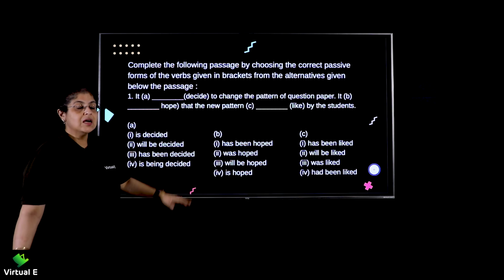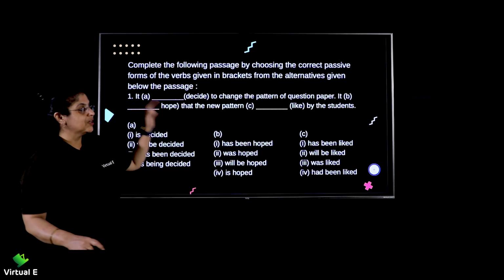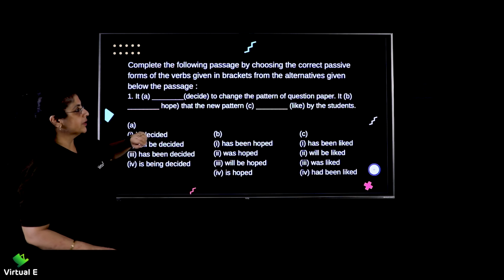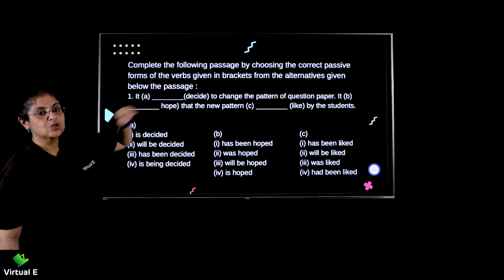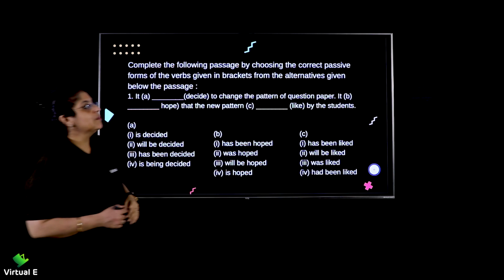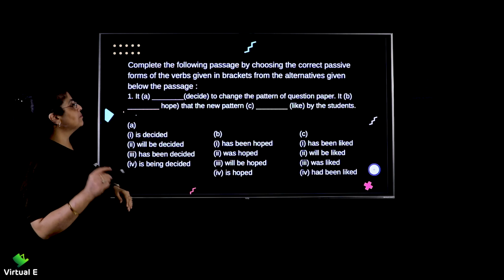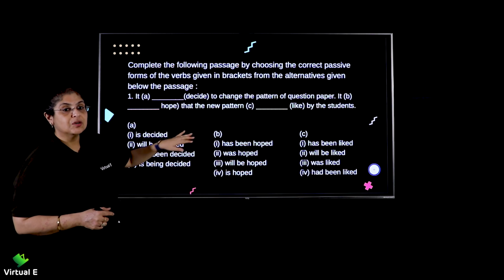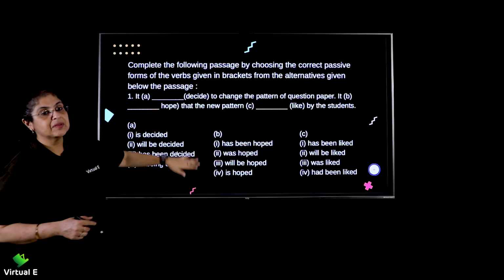Now we have read it. Always and always read the entire thing before you start working on it. Okay, so what are you supposed to do in the first and foremost? Complete the following passage by choosing the correct passive forms of the verbs given in the brackets from the alternatives given below the passage.